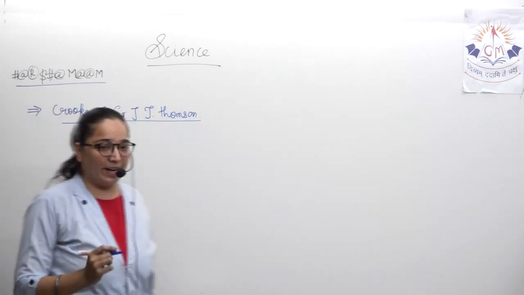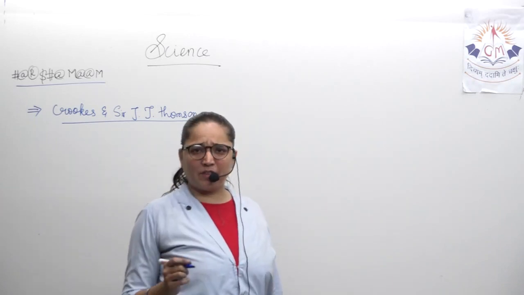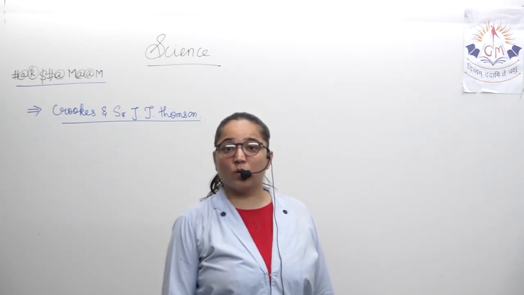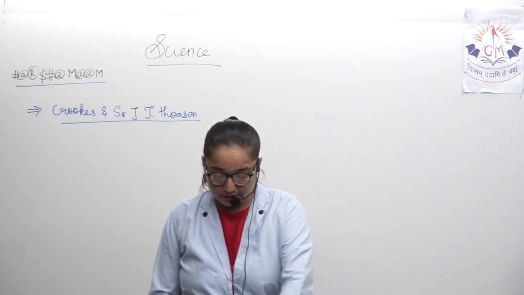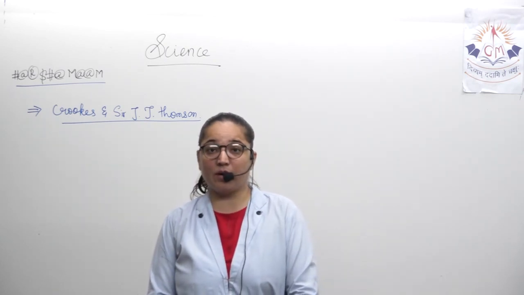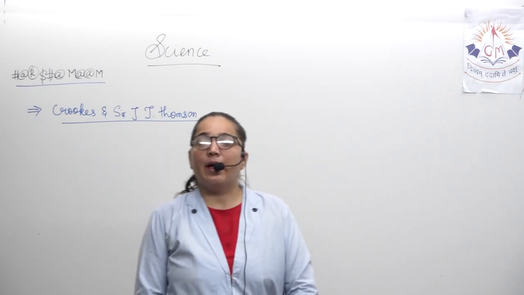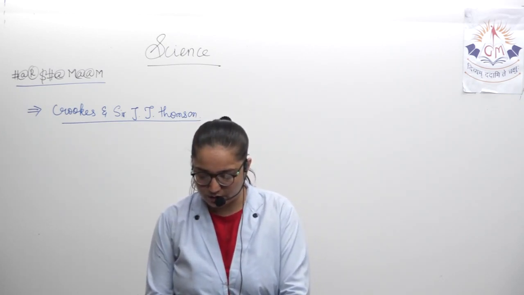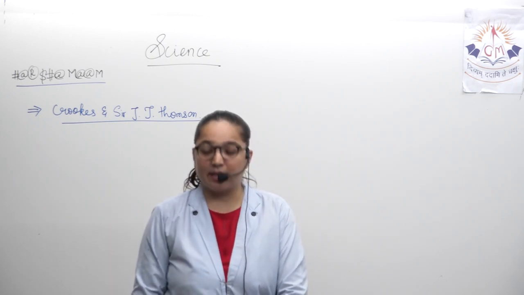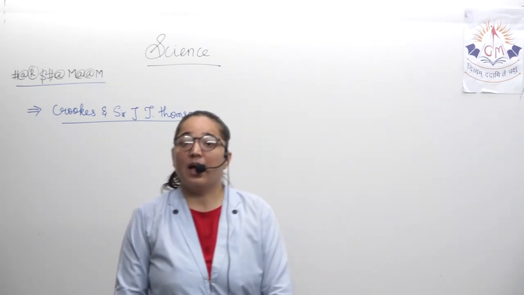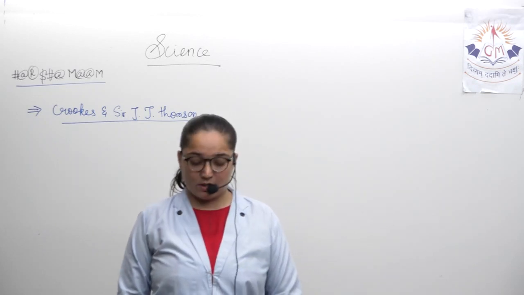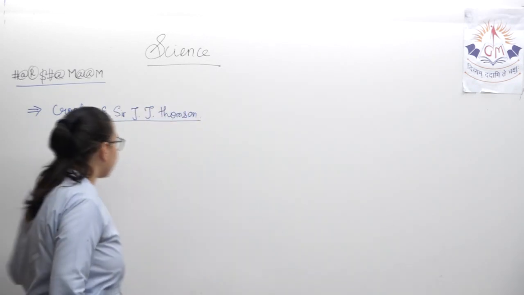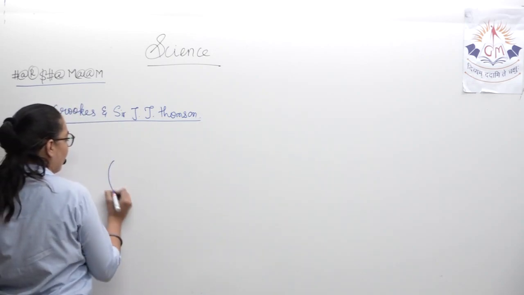They carried out one experiment, and with the help of that experiment, the electrons were discovered. Actually, they were already there in the atom, but how they came into existence, that we are going to see today. The very first thing that Sir William Crookes and Sir J.J. Thomson did was this. They first of all took a cathode ray tube.